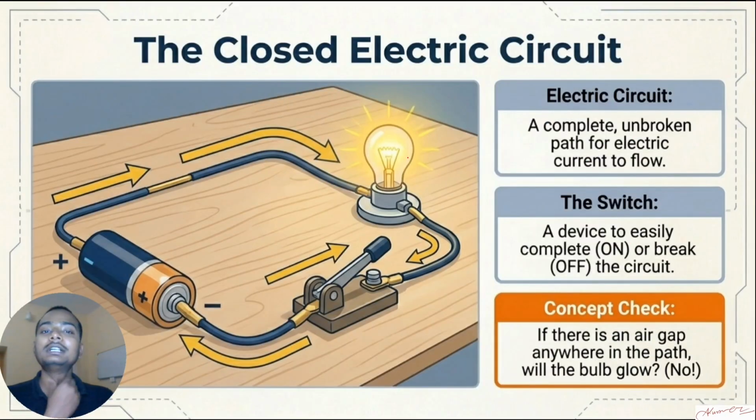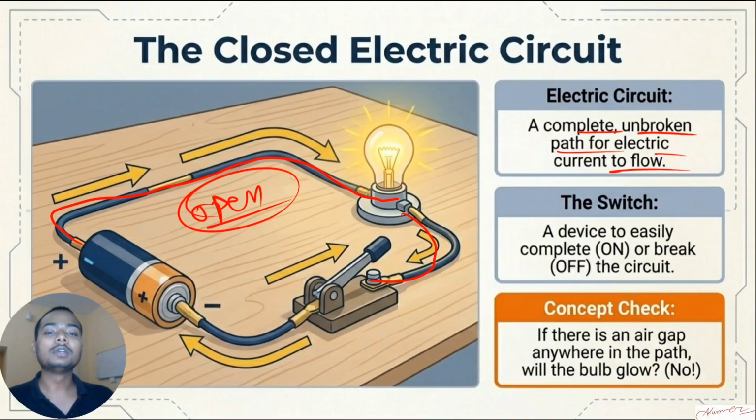Talking about the electric circuit. An electric circuit is a complete, unbroken path for electric current to flow. Like here, a battery is connected, a wire is there, it is connected to the bulb, but here it is open. So this circuit is called an open circuit. If it is open, it will not glow, although it is shown here as if it will glow.